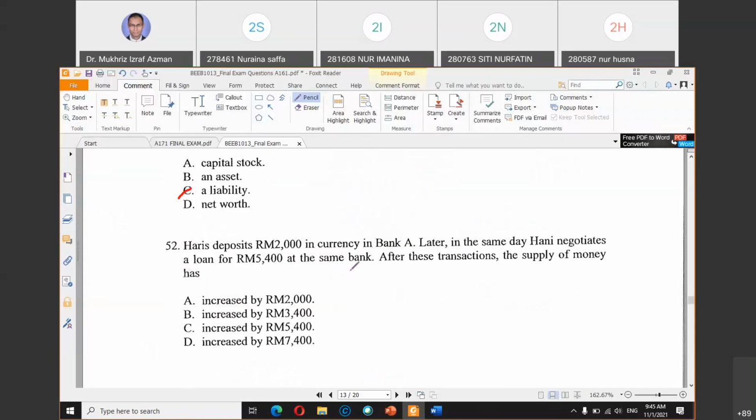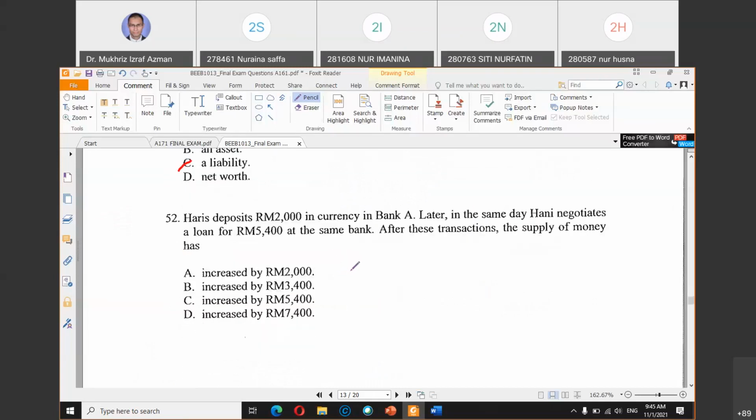Question 52. Haris deposits 2,000 in bank A. Later in the same day, Hani negotiates a loan, meaning a different person. First Haris and then now Hani. So Hani makes a loan for 5,400 from the same bank. After this transaction, the supply of money has increased by what amount?